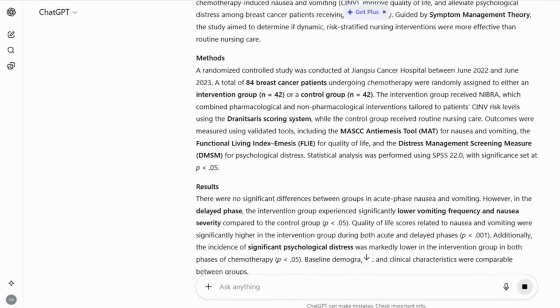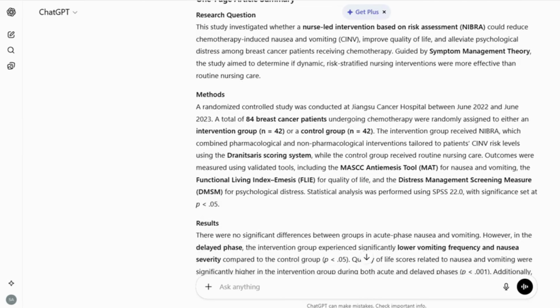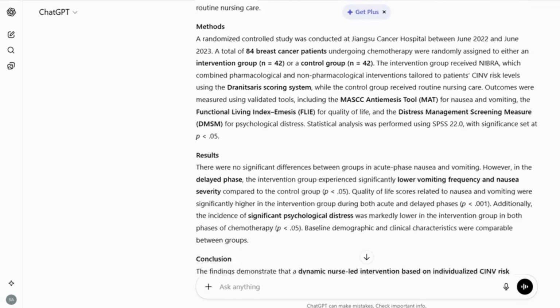ChatGPT provides a well-structured summary. It clearly identifies a concise research question and directly explains the methodology, such as a randomized controlled study with an intervention group and a control group, along with tools like the Dranitzarus scoring system. Similarly, it explains the results and conclusion sections in simple and clear language.